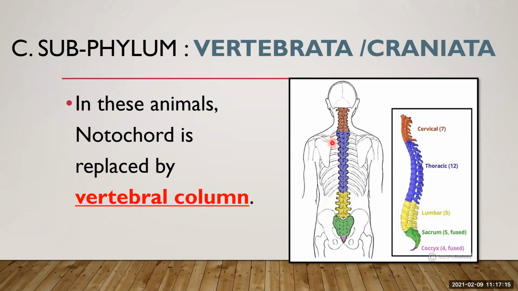It is a hard bony structure. It is also known as spinal column or backbone. It is a flexible column extending from the neck to the tail. From the neck region to the tail region, you will find your backbone or your vertebral column.